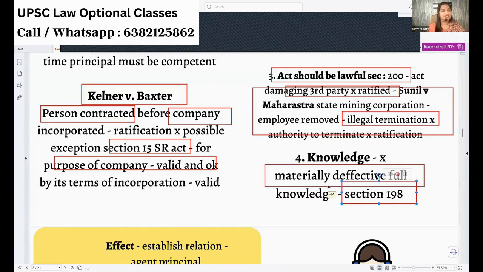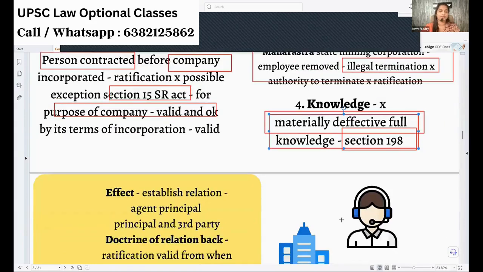And he ratifies it. But what if it is an iPhone? Selling a 1 lakh worth iPhone for 10,000 rupees, whether it is right. So it will be an invalid ratification. So what is the point? While the principal is ratifying, accepting the agent's work, he must have full knowledge about what has happened. Only after full knowledge, if he says yes, that ratification is valid. Okay, that is the fourth point.